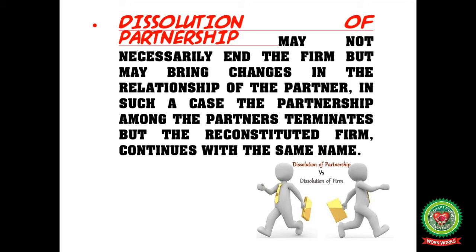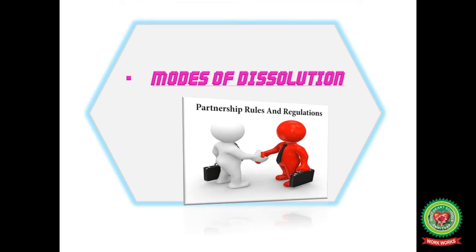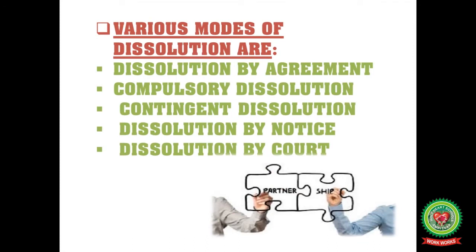In case of dissolution of partnership, simply your deed is changed. Sometimes, with the same name, the future partners continue the business. The modes of dissolution of partnership: various modes are dissolution by the agreement, compulsory dissolution, contingent dissolution, dissolution by notice, and dissolution by court. So these are all the modes available.